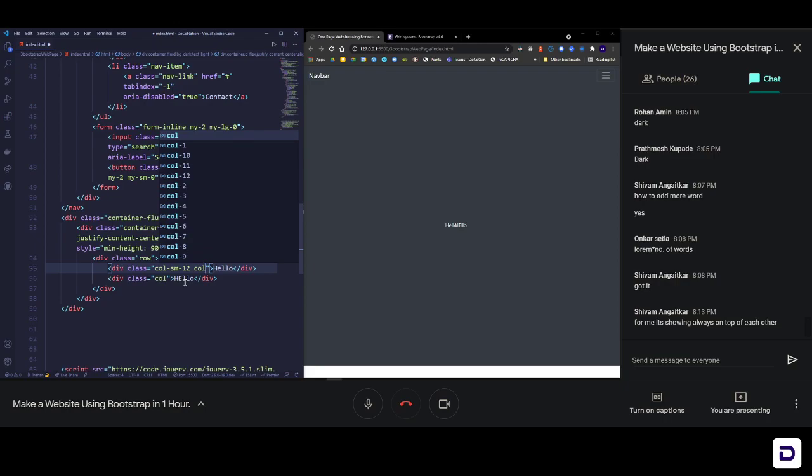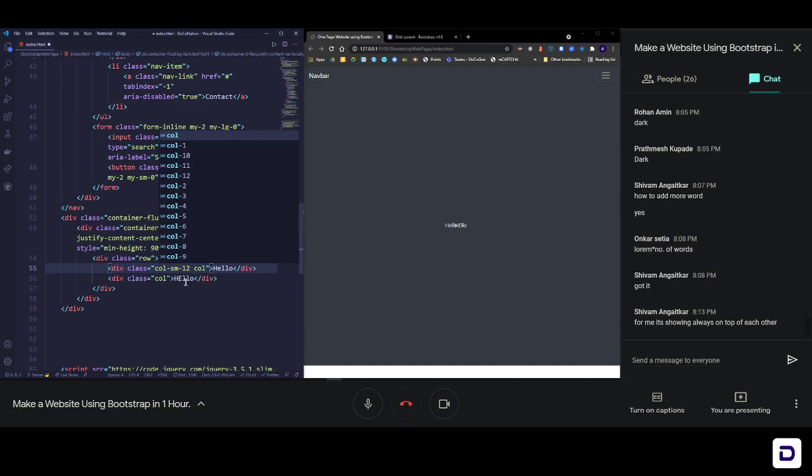For you, if it's always showing on top of each other, it's okay. Maybe your screen size is too small, or maybe it has default styling, so it will be there. Or check if you have given col or not. If you haven't given it, then it won't work. So see if you are using the same classes, because it's very important.